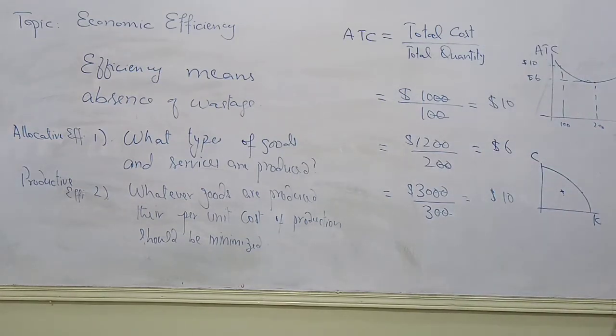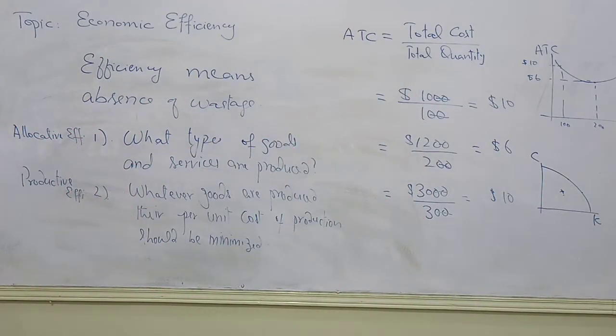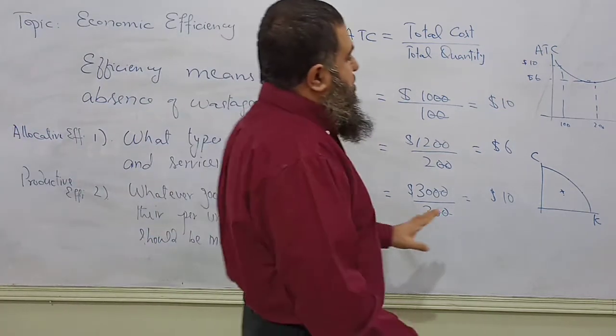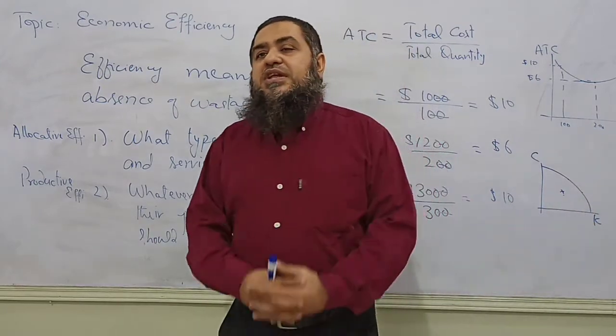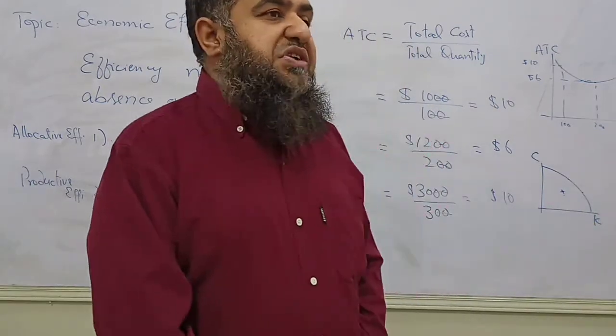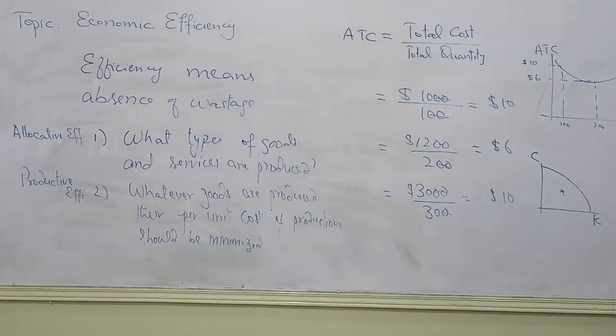When the country is producing along its PPC, all the resources of the economy are fully employed, then we say this economy achieves the productive efficiency point. Clear or not?